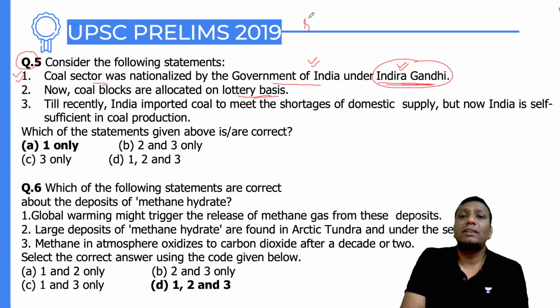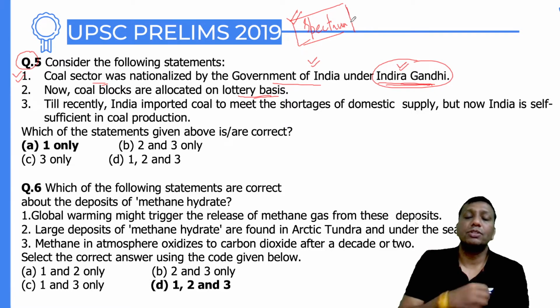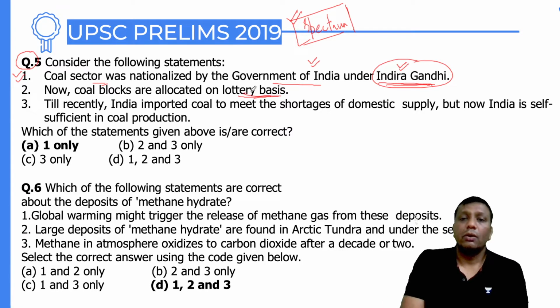Even if you go to spectrum allocations. Spectrum, I hope you know very well, in the case of information communication technology, if ISRO is going to send any satellites, those frequencies or spectrum the government is going to sell. It is also not on a lottery basis. It happens through open auctions. Open auction is a very fair system, guys.